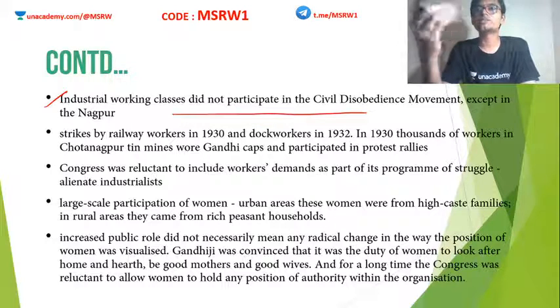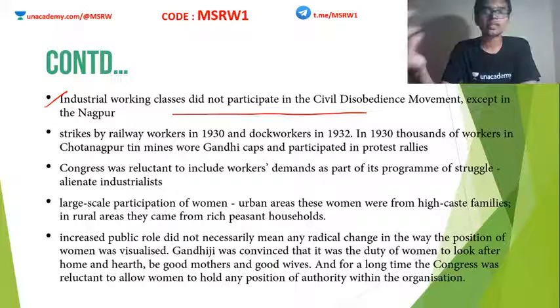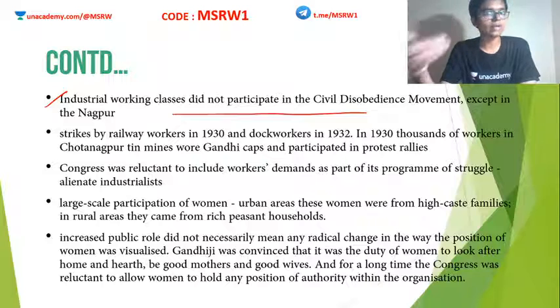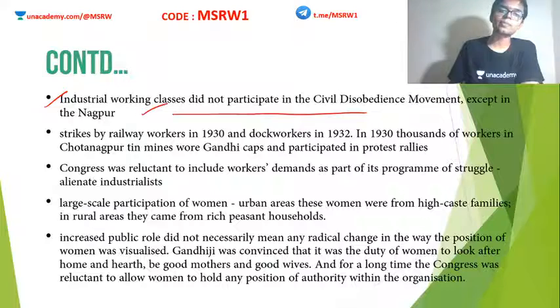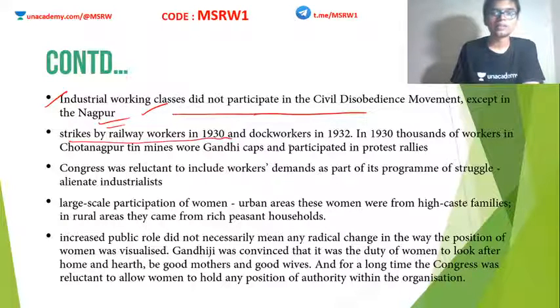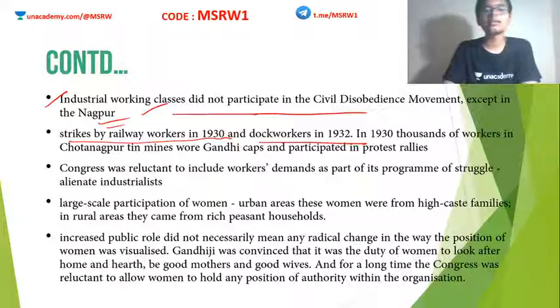I mean, they were actually oppressed by these industrialists. Clear? And Congress was not ready to alienate these industrialists. They did not want to alienate such an influential section in society. Clear? So the working class people in industries did not participate in CDM except in some places such as Nagpur. Also, there were strikes by railway workers in 1930 and dock workers in 1932. Okay, such occasional, minor kinds of participation. That's it. Other than that, there was no huge participation from the side of industrial workers in the CDM.